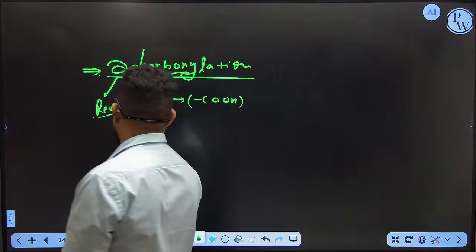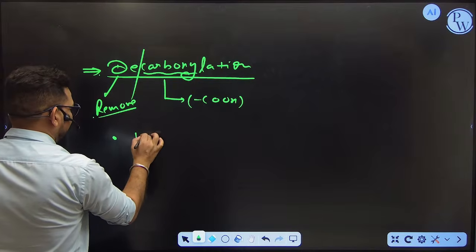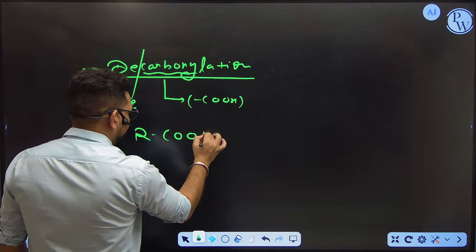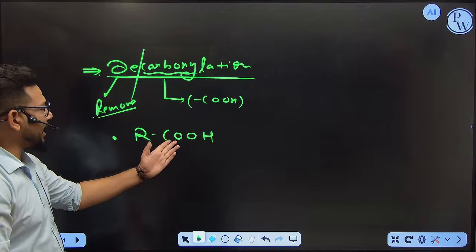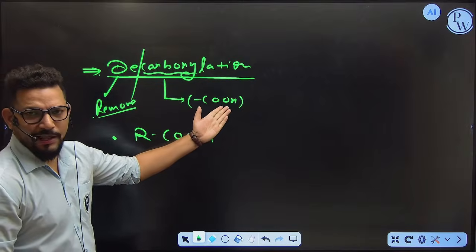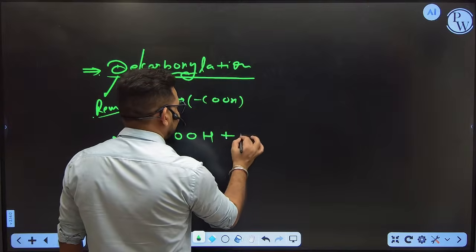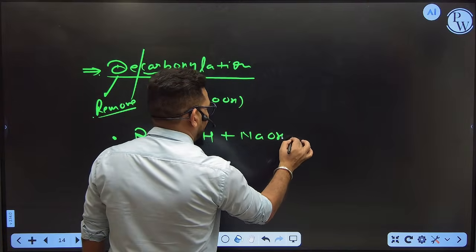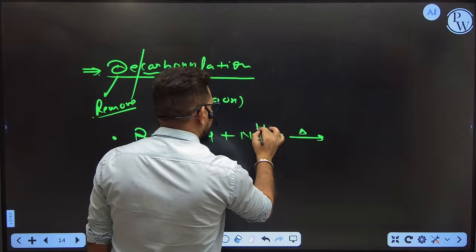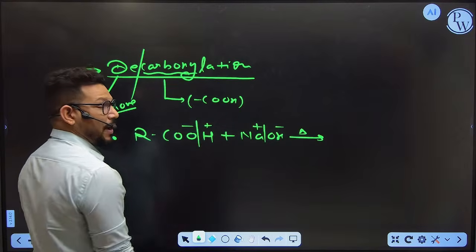How, sir? Let's say you have a carboxylic acid. Why are you taking the carboxylic acid? Because I need to remove the carboxylic group only, so I have to take the carboxylic acid. And this carboxylic acid is going to react with sodium hydroxide. What will you get? Plus minus. This one is plus minus.